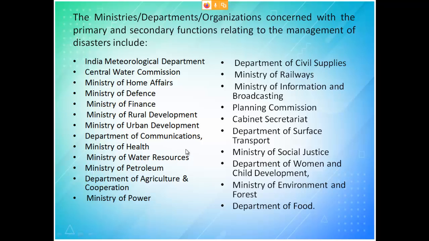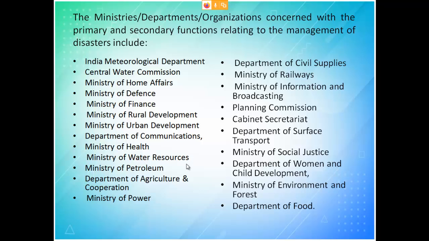Then Department of Communication is for intimating what has occurred at a part of India, okay, to the rest of the world, or even the rest of India. So communication is required. Ministry for Health will tell about all sanitaries, what should be done. The Ministry of Water Resources, so Central Water Commission will tell about flood and all that. And Ministry of Water Resources is for supplying the water at the time of disaster and all.